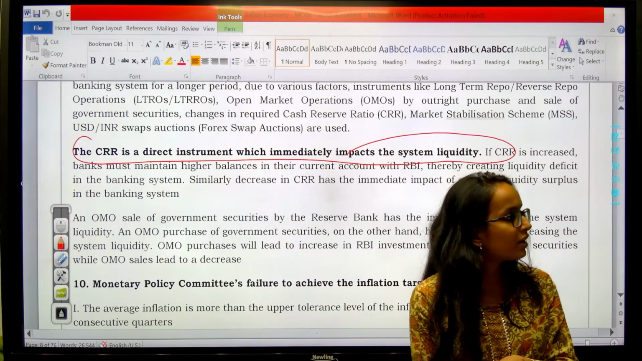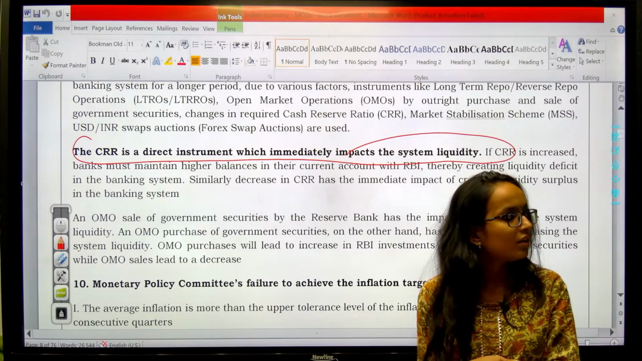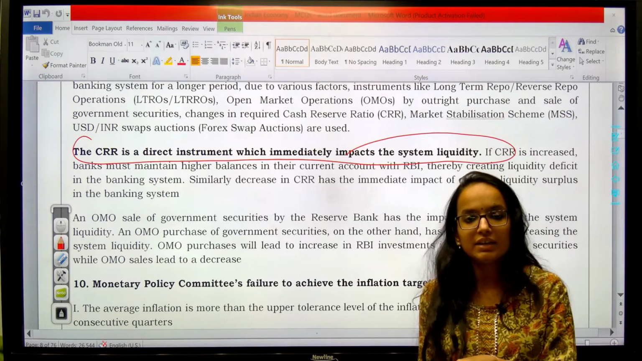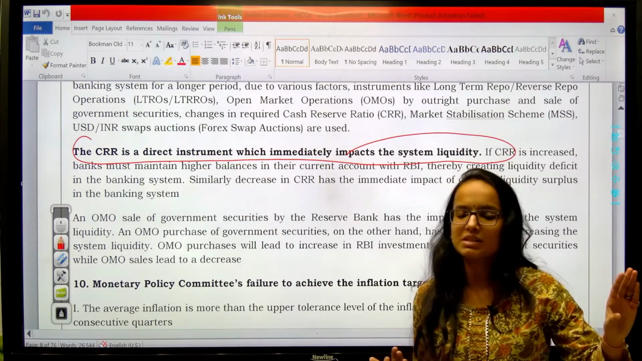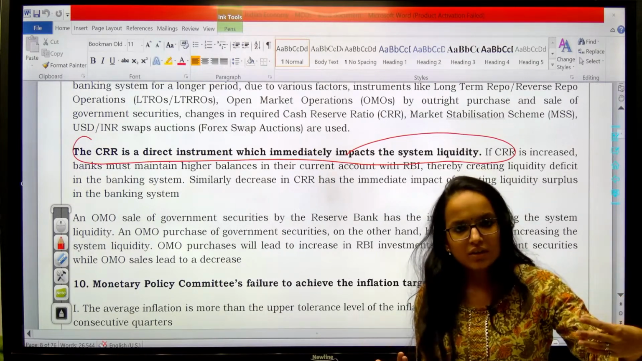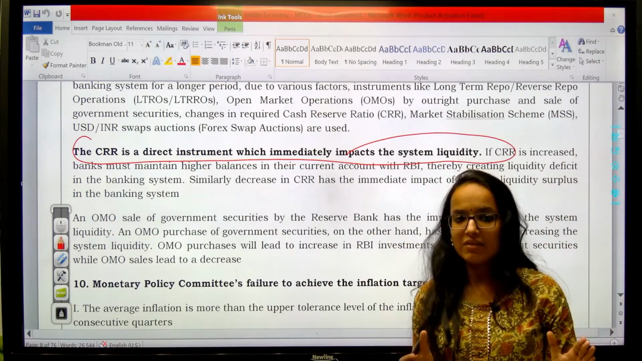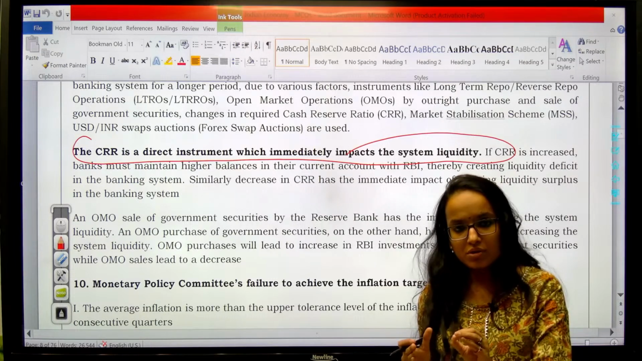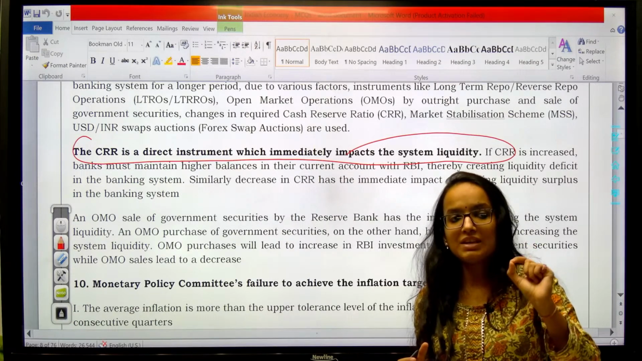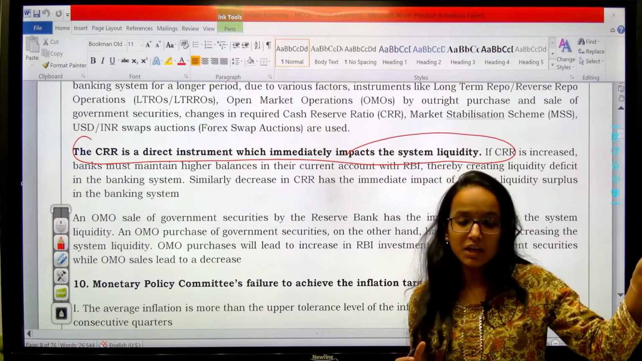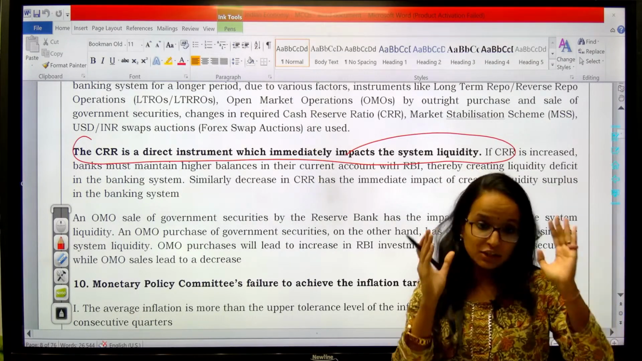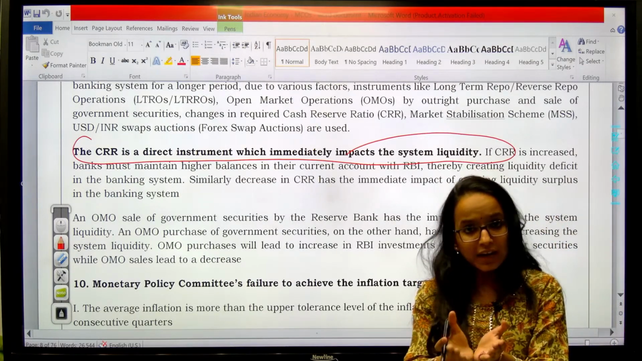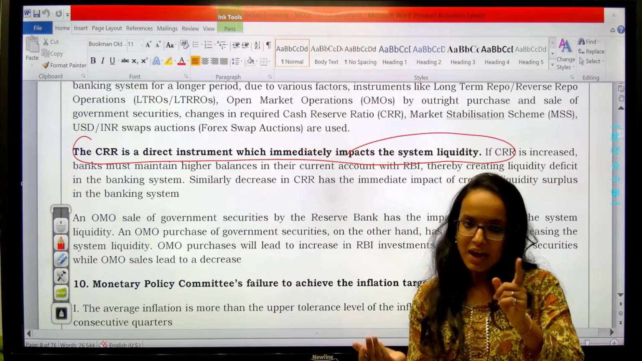NDTL you all know by now, okay? You all know what is NDTL, net demand and time liabilities. All the deposits which banks have, basically saving, fixed, current. So out of all those deposits, NDTL, a certain percentage is to be kept with the central bank in the form of cash, which is your CRR. You cannot use that. That is obligatory. If you do not do that, a penalty is imposed, right? You have to do that.